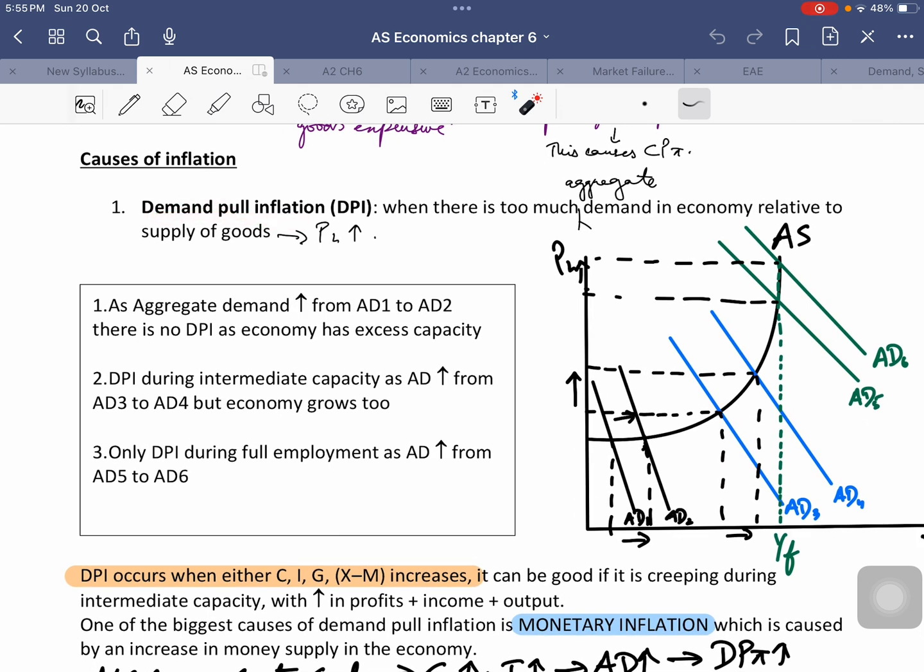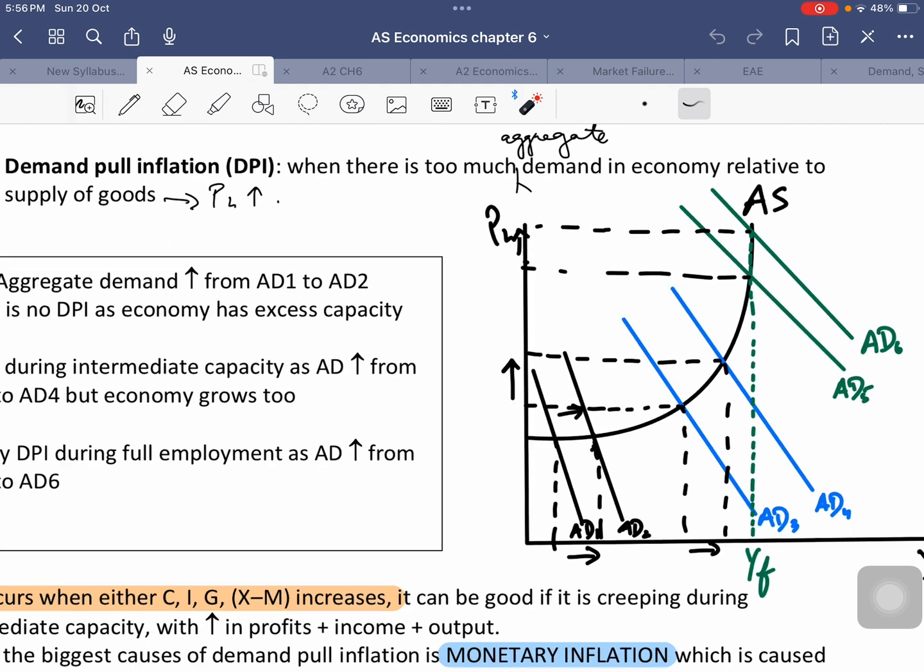Demand pull inflation is when the aggregate demand of the economy rises so much that the aggregate supply cannot meet that increase in aggregate demand. So that is when there is an increase in the price level, which causes demand pull inflation. This is a smaller definition that I've written here, which is when there is too much aggregate demand in the economy relative to aggregate supply, which causes an increase in the price level. So this is also a perfectly valid definition for demand pull inflation.